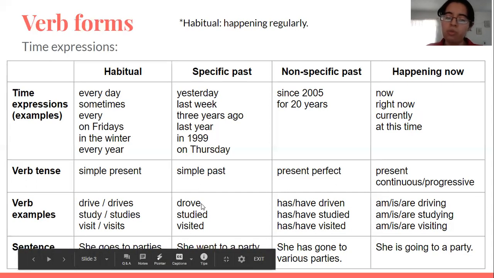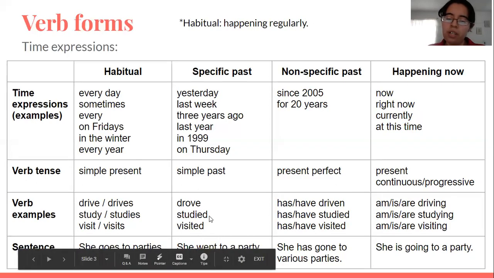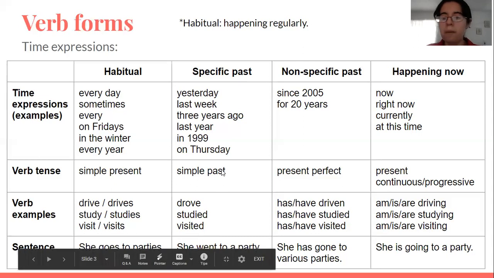Drive turned to drove in the simple past, so that one was irregular, but studied and visited are regular. Our example is she went to a party last week. So we have last week, we use simple past.